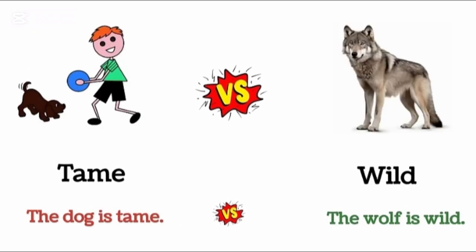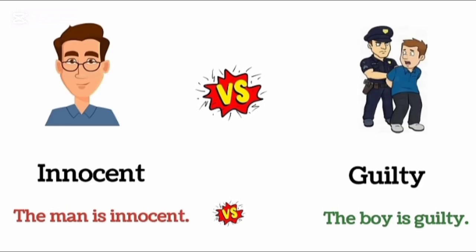Tame. The dog is tame. Wild. The wolf is wild. Innocent. The man is innocent. Guilty. The boy is guilty.